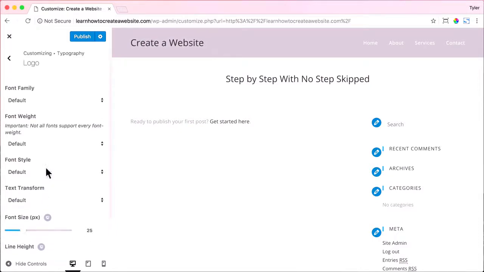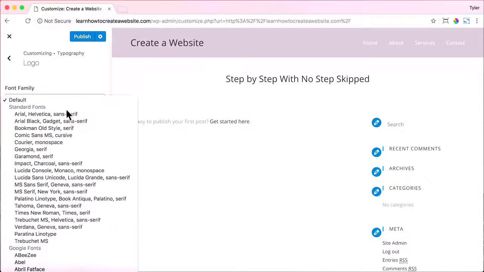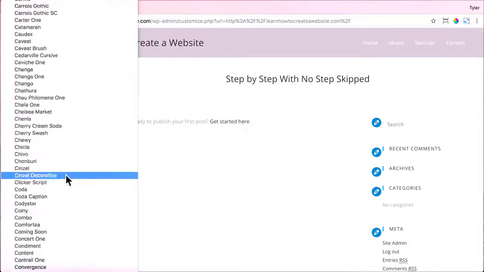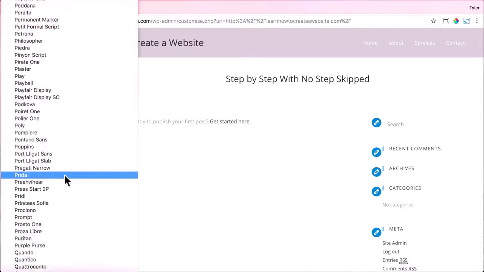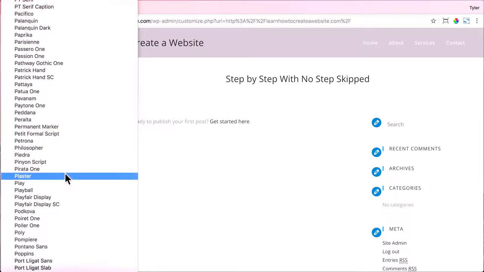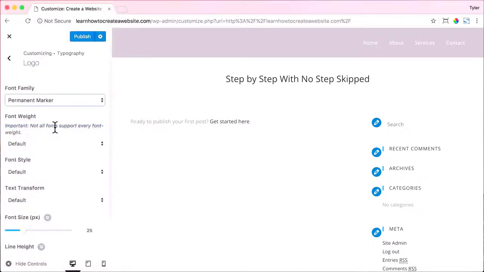There are about 600 different fonts to choose from, and you can look at the fonts if you go to google.com/fonts. But we have all of these to choose from, and I'm going to choose one called Permanent Marker because it looks really cool. And later I'm going to show you how to make a logo, but if you just want this as your logo, that's totally cool, and I think it works great. All right, that looks good.